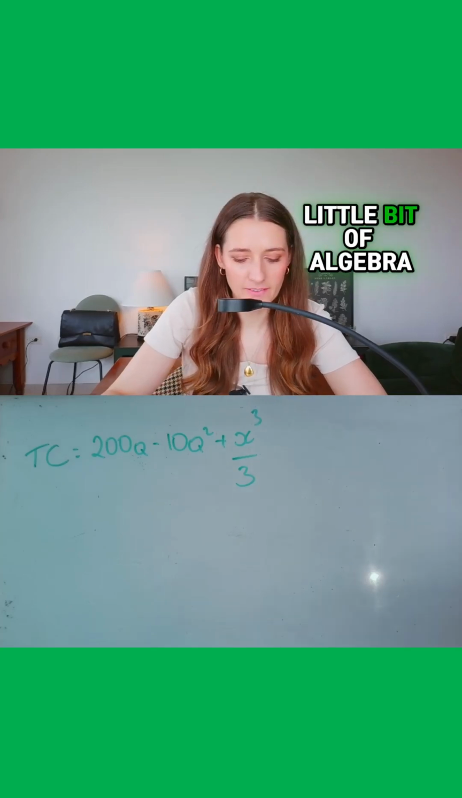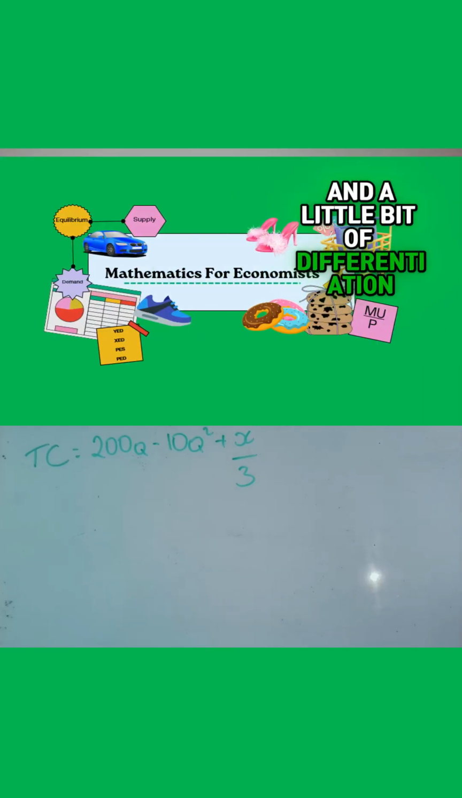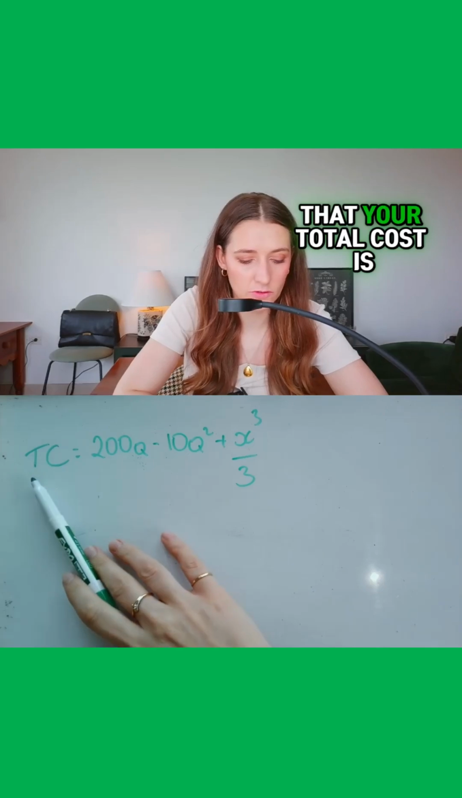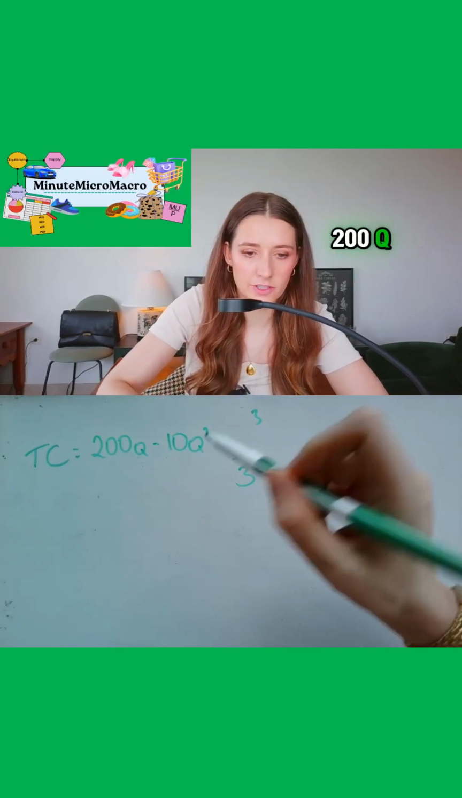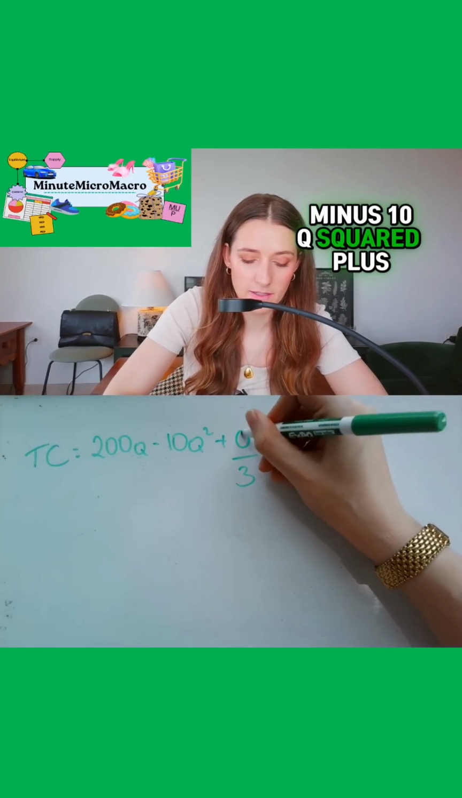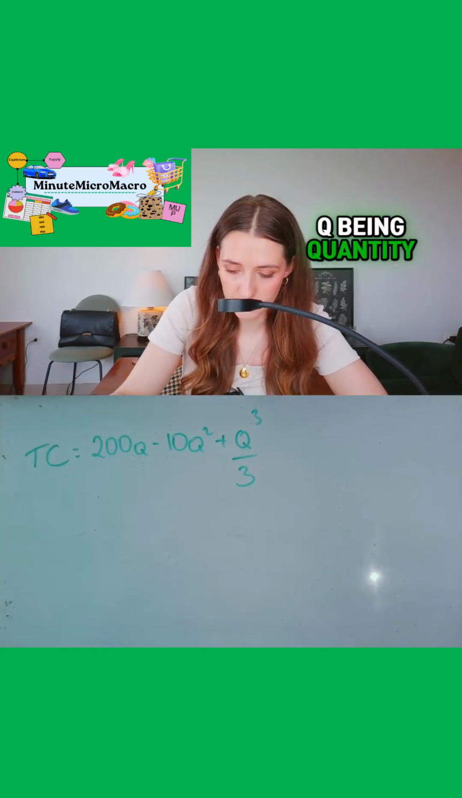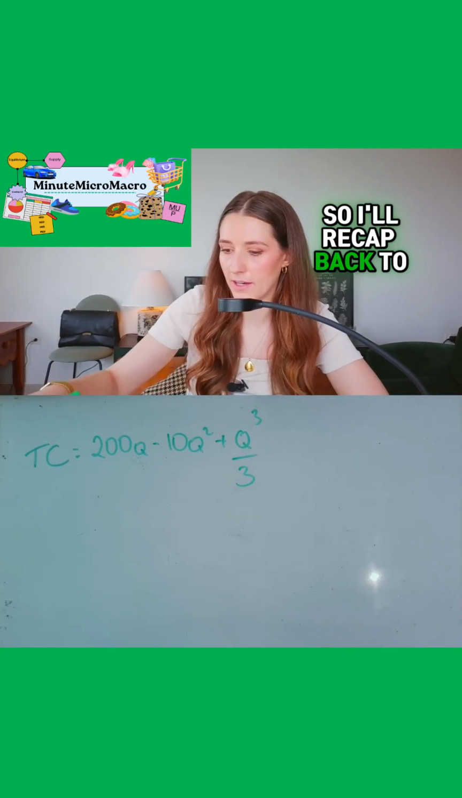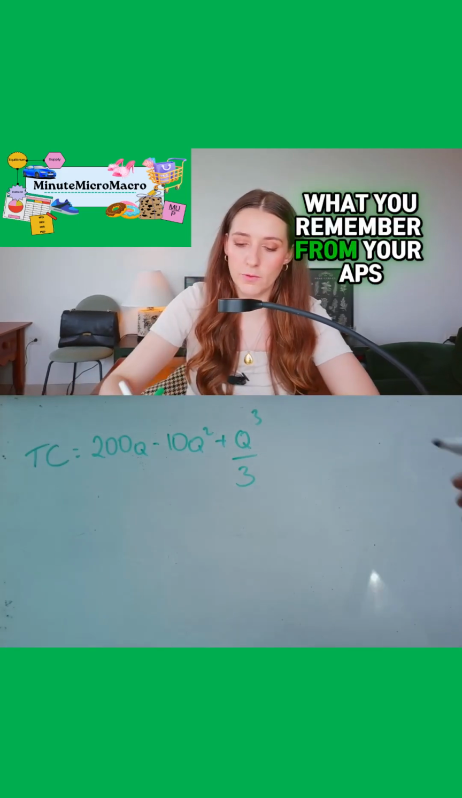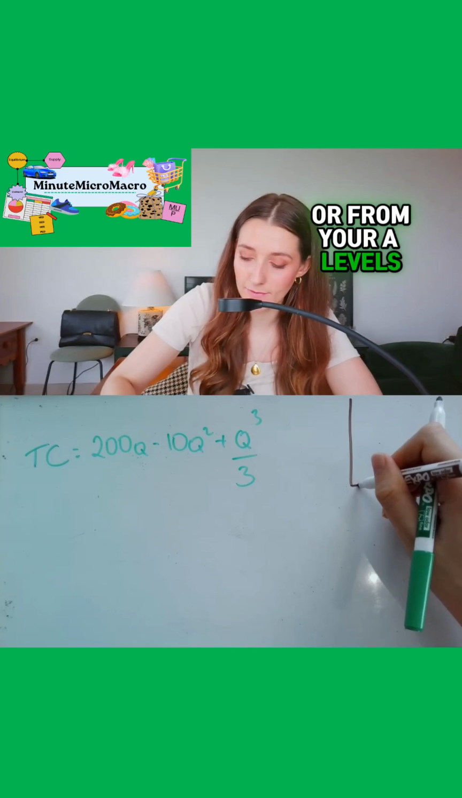We're going to start with a little bit of algebra and a little bit of differentiation. They may tell you that your total cost is 200q minus 10q squared plus q cubed over 3, q being quantity. So I'll recap back to what you remember from your APs or from your A-levels or from your